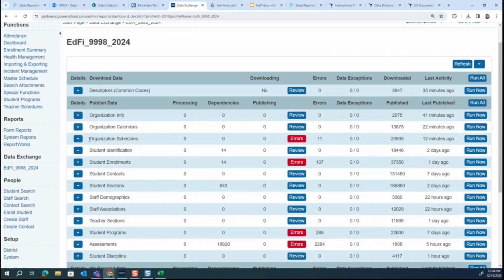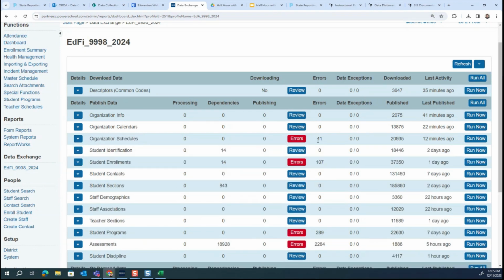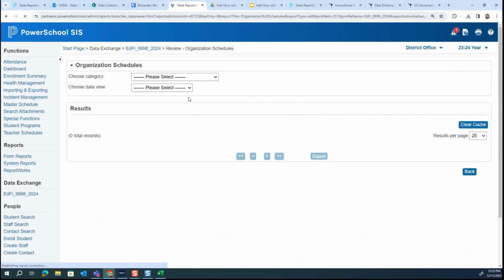Okay, so this is an error. If you haven't seen it yet, maybe you're not on the latest state reporting just yet. So once you are, it will probably appear for you because there was some mapping that was added, and due to a new requirement there for credit type, you're going to see some errors in this organization schedules category. Okay, so we have 11 here.